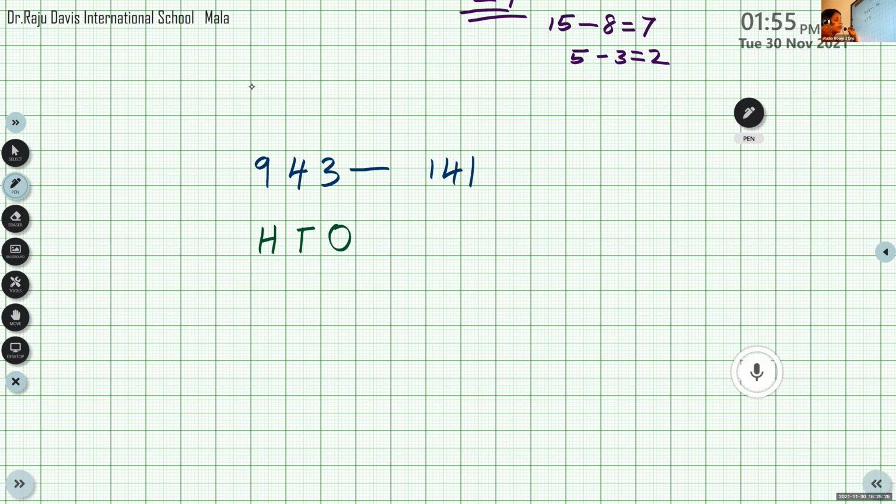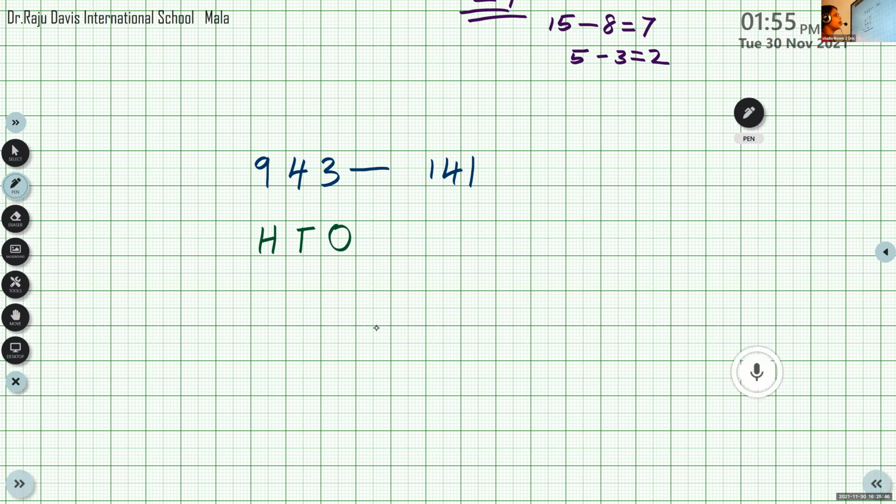Here it is without regrouping, so no need to leave the line. Directly we can write below the places. Here we have 9 hundreds, 4 tens, 3 ones, minus 1 hundred, 4 tens, 1 one. Now we can do the subtraction.